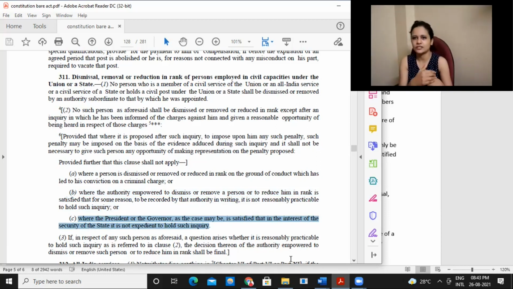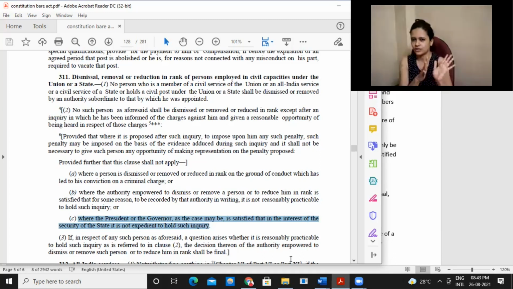In such cases, the president or governor may say that it is not possible. Or for any other reasons also, the authority itself is given the power that they can record reasons in writing and say that because of this reason, it will not be possible to conduct the inquiry, and accordingly it would be done, right?